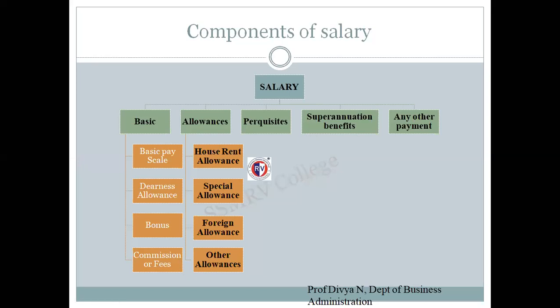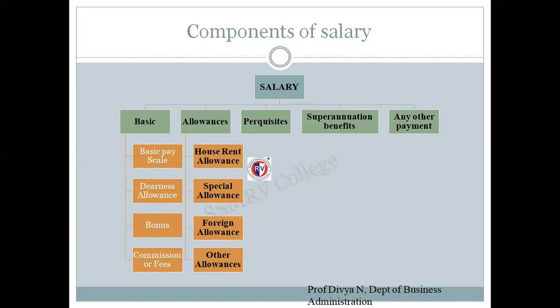Second, if the company has provided any allowances to meet the expenses of individual employees, then it is allowance. Third is perquisites. Perquisites are monetary or non-monetary perks or rewards or any kind of assets given to the employee, like a motor vehicle to move from workplace to home, or to travel around on official duty. All those come under perquisites.